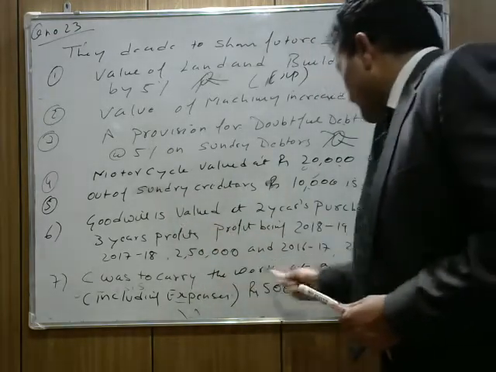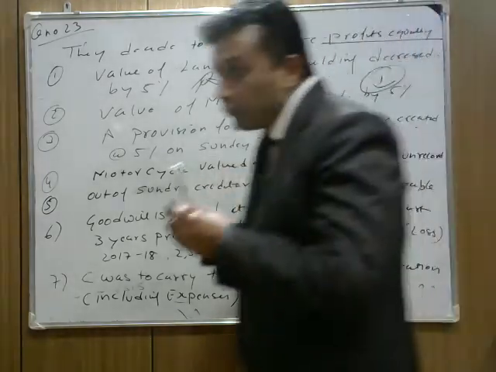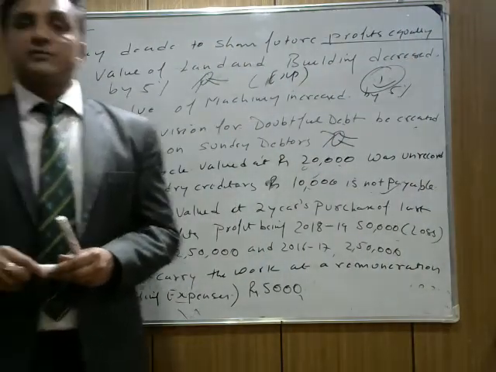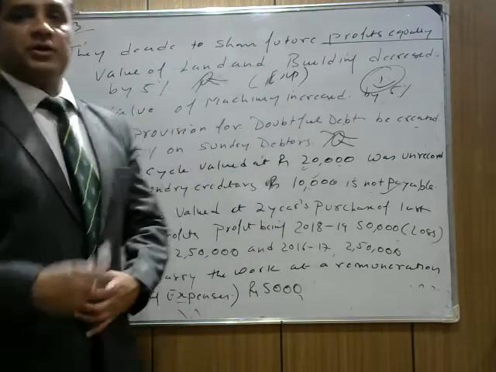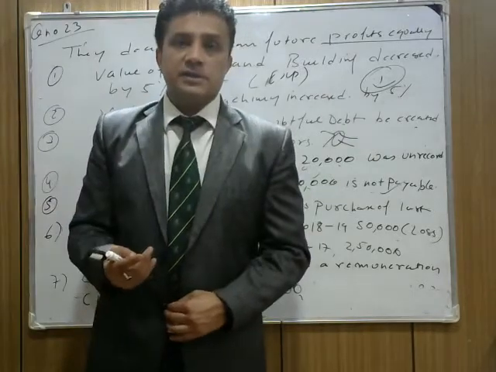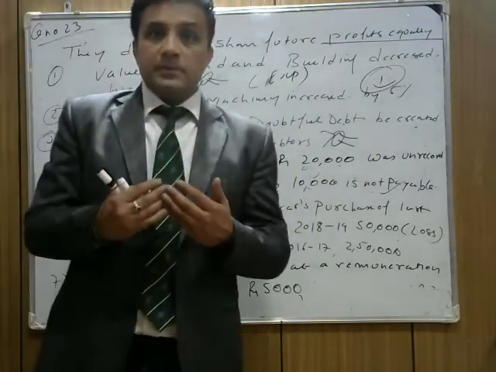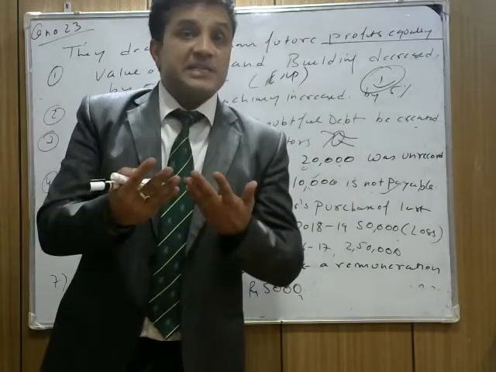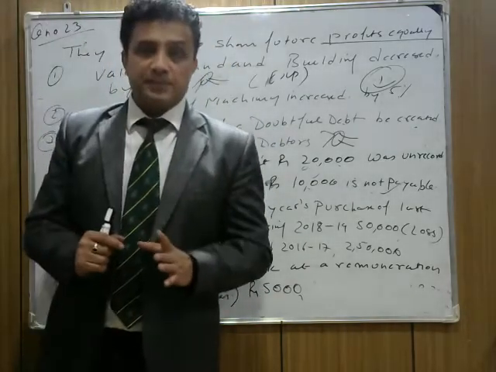C was to carry out the work at a remuneration, including expenses, of rupees 5,000. Okay, it means we have to pay a remuneration of rupees 5,000, expenses included. So we have to pay remuneration to C because C is going to work for us. C is working and paying the expenses on our behalf. So we have to pay C rupees 5,000 as salary, which is an expense for the firm. Now you need to prepare the revaluation account and pass the journal entries.